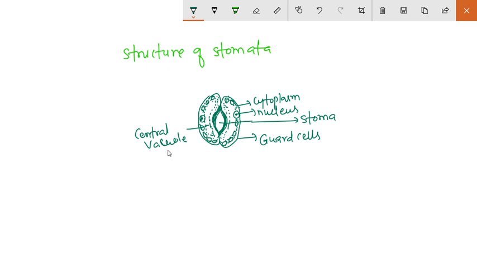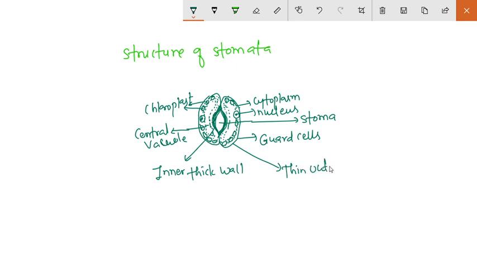Then these are the chloroplasts. Guard cells. Then it is the inner thick wall. Then the outer wall is thin.